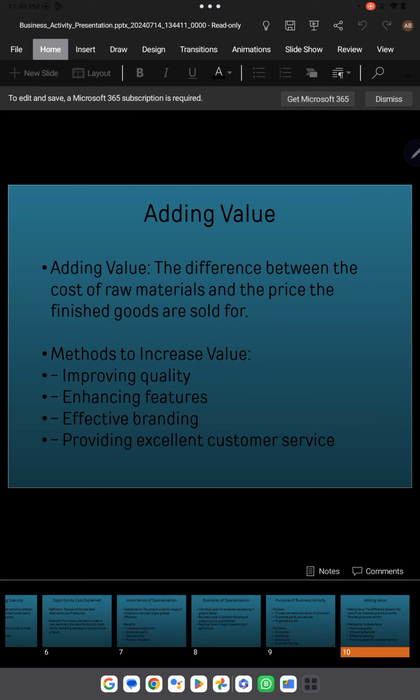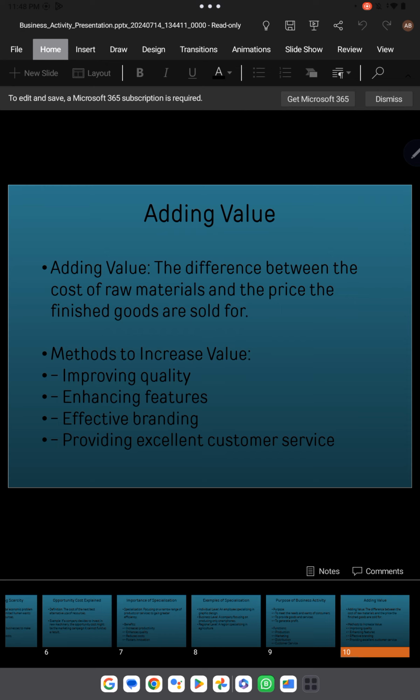Because if you are selling something for a higher price, but serving them the product and the service with poor quality, your customers are not stupid. Of course, they will not pay you high prices for a lower quality product. That's why if you want to increase the added value, first of all, you have to improve the quality of the product. Second thing, enhancing features.